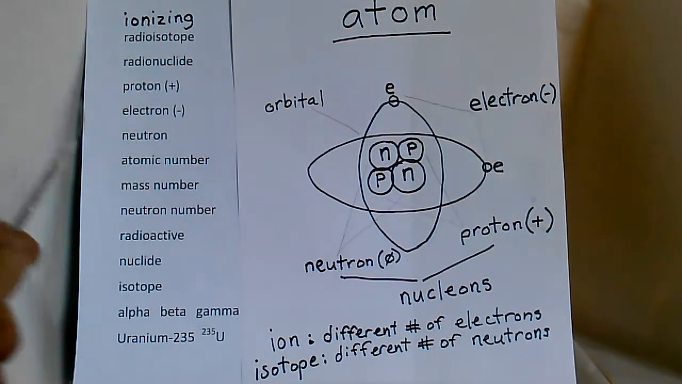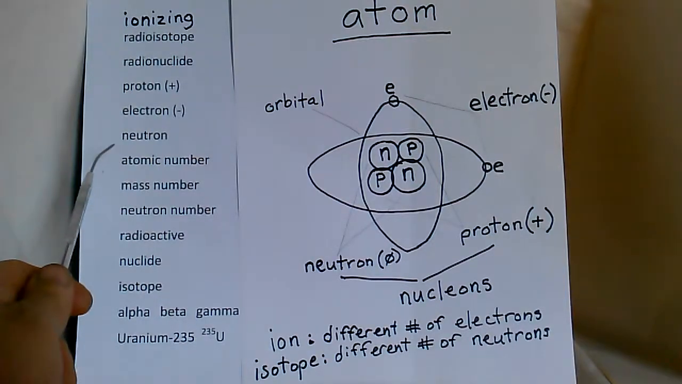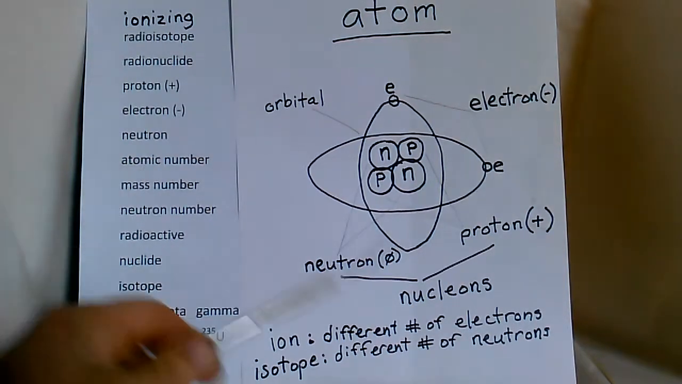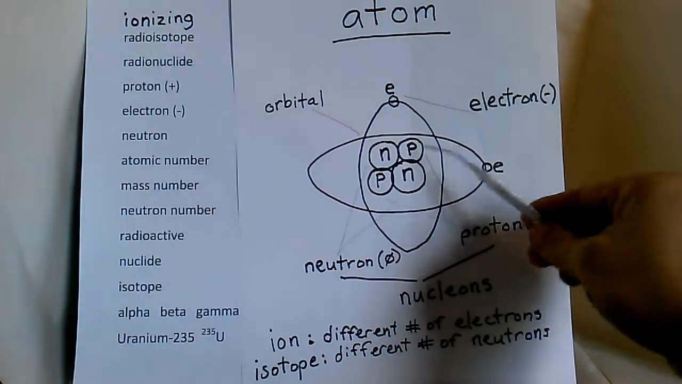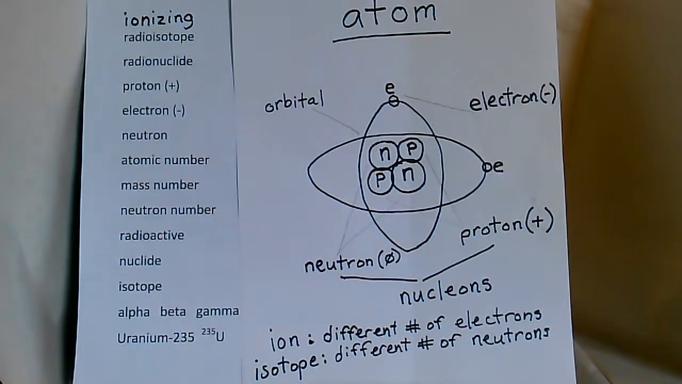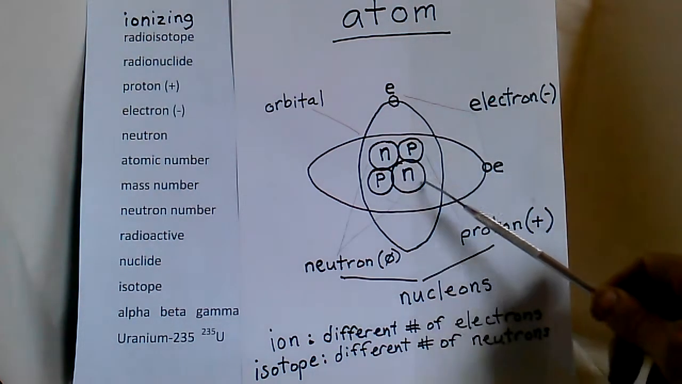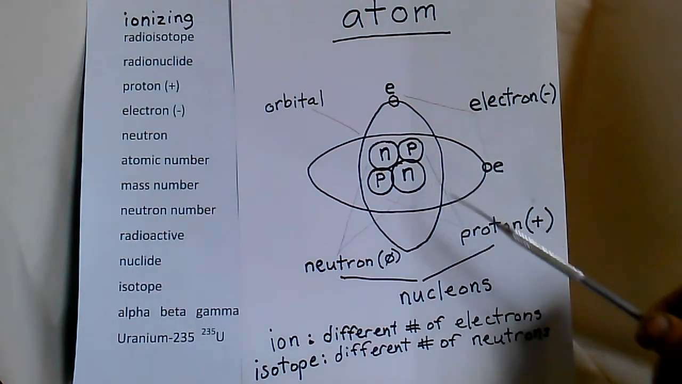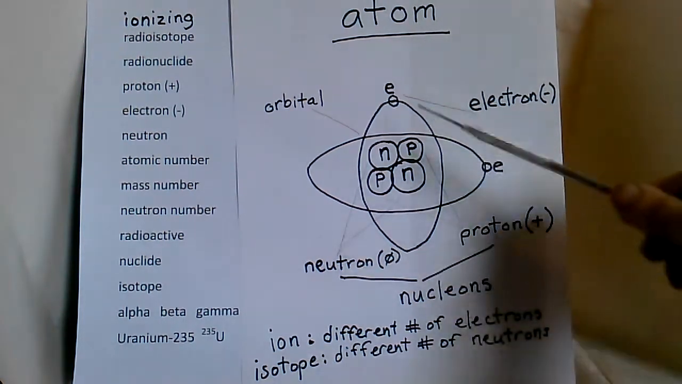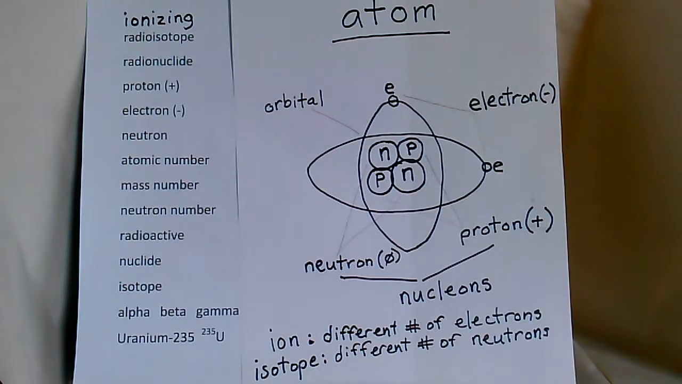So these are some other words here that are important to understand, like atomic number is the number of protons. This has 2 protons. And the atomic number is what defines what element it is. Because each atom of each element always has the same number of protons. Otherwise, it'd be a different element. But if it has a different number of neutrons, it's called an isotope of an element. And if it has a different number of electrons, it's an ion.